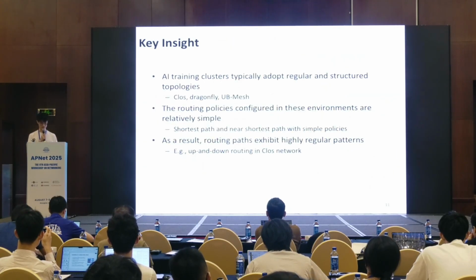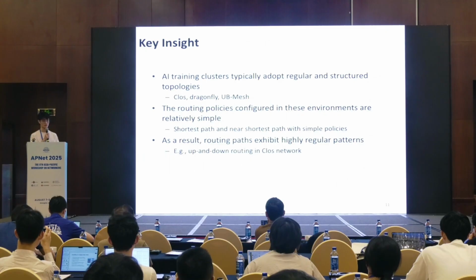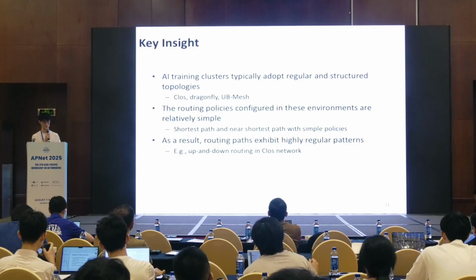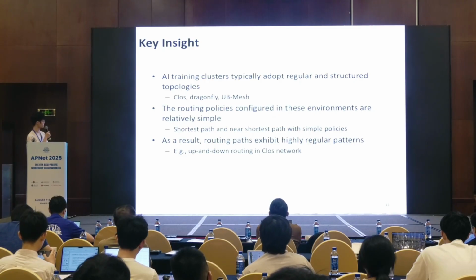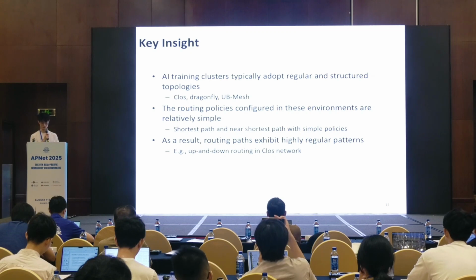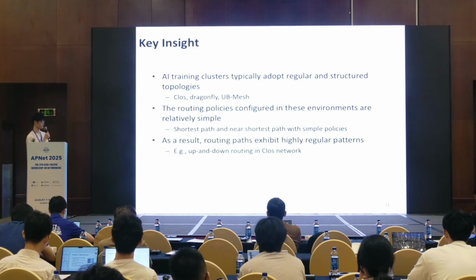This brings us to our key insight. AI training clusters typically adopt highly regular and structured topologies like Clos, Dragonfly, and UBmesh. And the routing policies are relatively simple, typically shortest or nearly shortest path with simple policies.